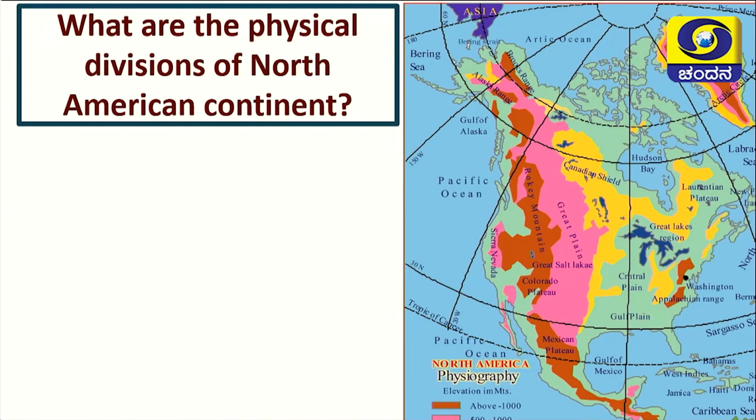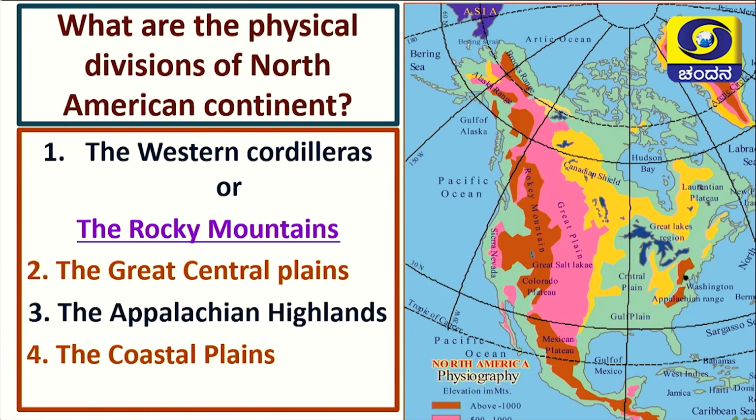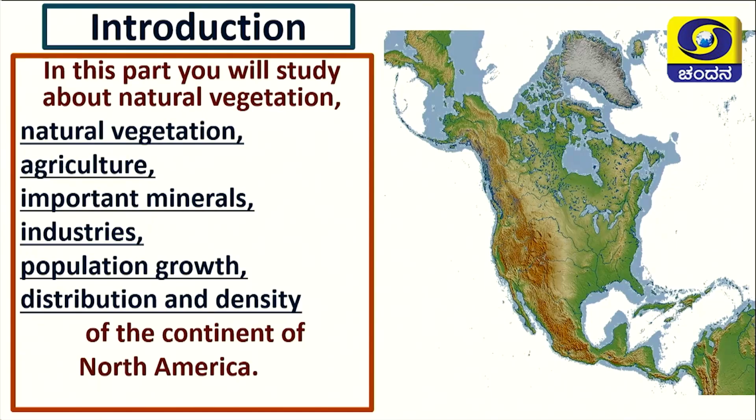Children, the next question is, what are the physical divisions of the North American continent? See, here they are. Shall we begin now? Today we are going to learn about the different parts of North America and what sort of flora and fauna we are going to get in these places.